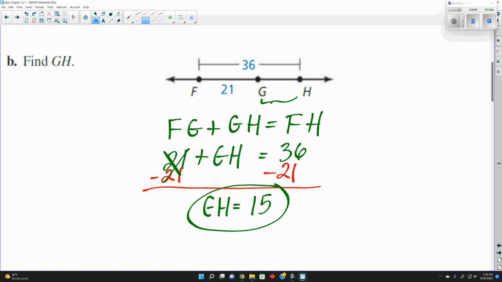We could have subtracted 21 from 36, which is exactly that step right there. Questions on this here?